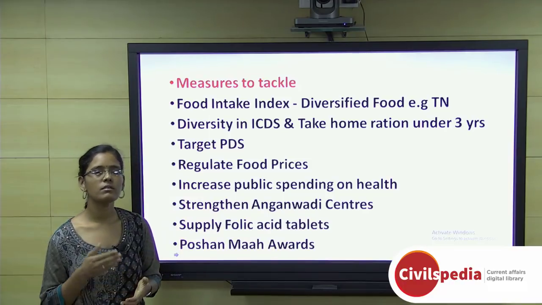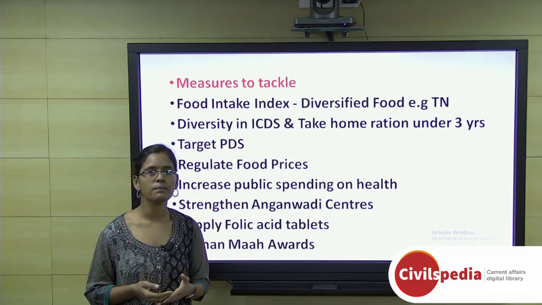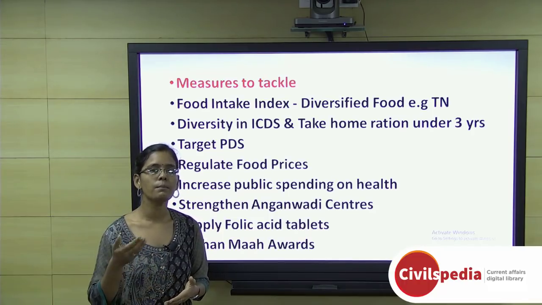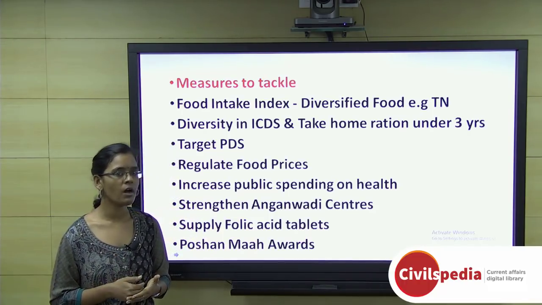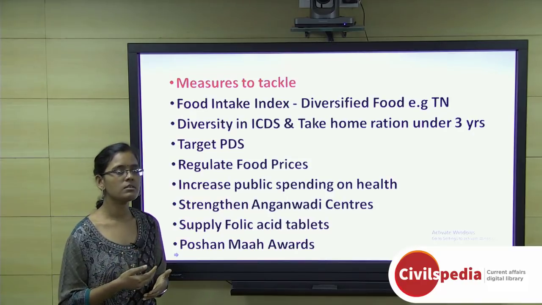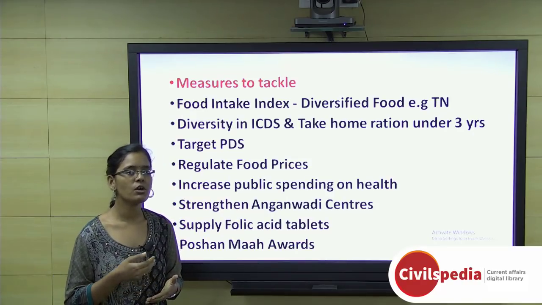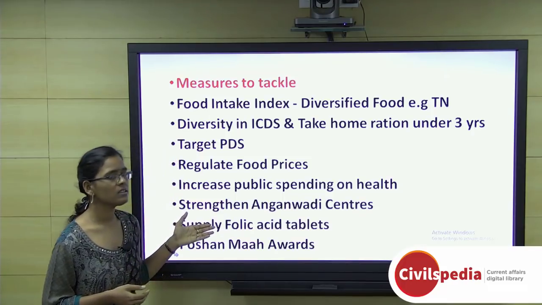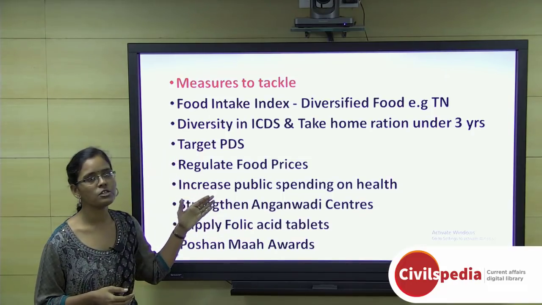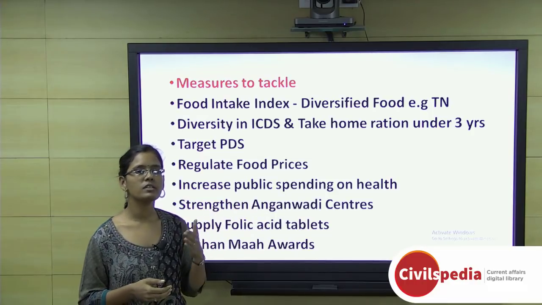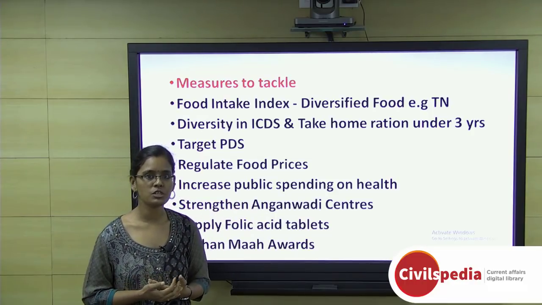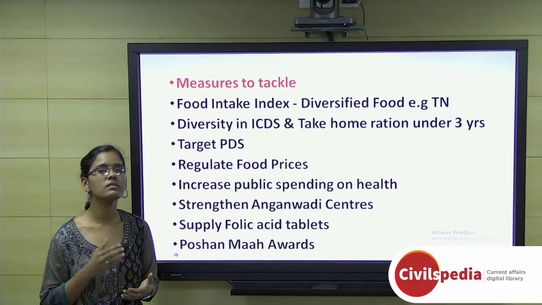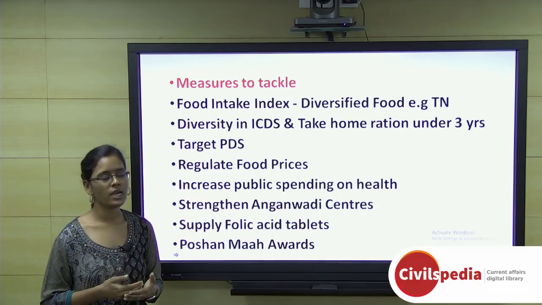Another important thing is that we have to increase public spending on health, because unless public spending is increased, poor people cannot meet their nutritional needs on their own. We need to increase it, but the scenario is not like that. We have one of the lowest levels of public spending on health. Another pressing need is Anganwadi centers, because they are the backbone of rural India's nutrition. By strengthening Anganwadi centers, we can address rural India's nutritional challenges.